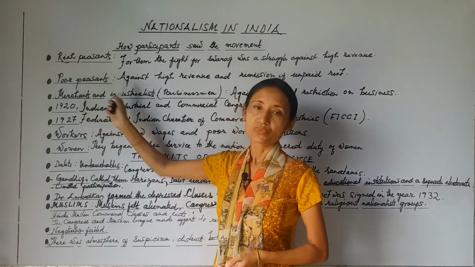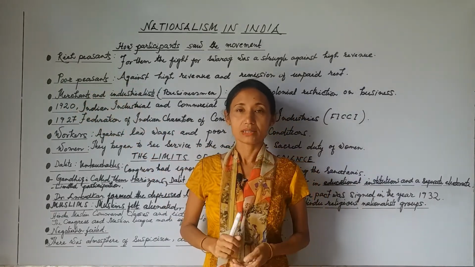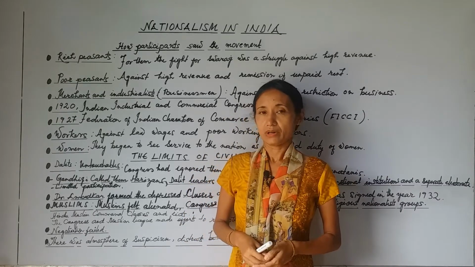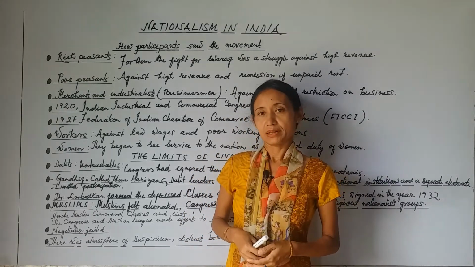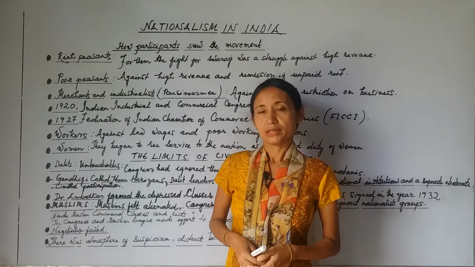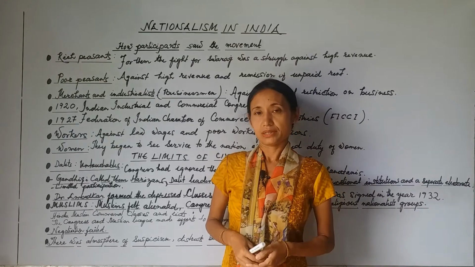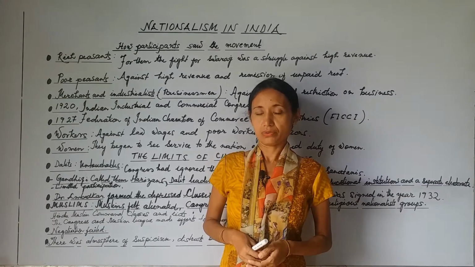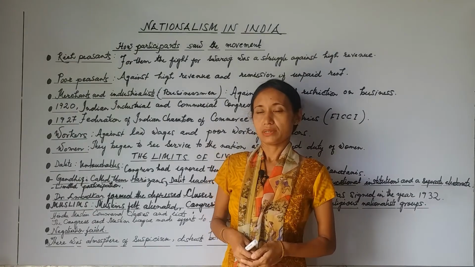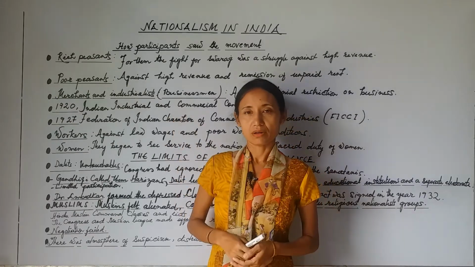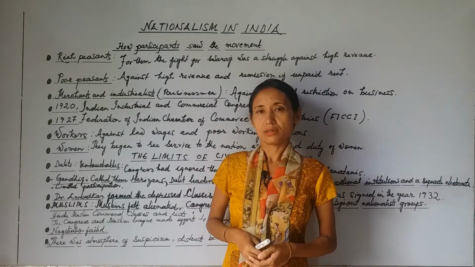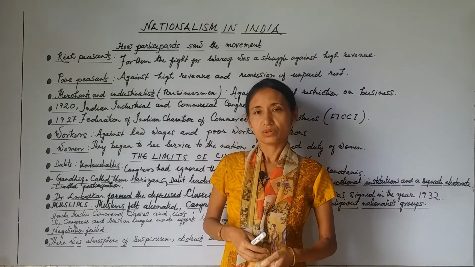Now let's go to poor peasants. Why did the poor peasants join the civil disobedience movement? The poor peasants wanted not only reductions in their revenue rate, they also found it difficult to pay the rent charges to the landlords. Mainly due to this, they wanted remission of their rent, that the rent paid to the landlords be remitted.